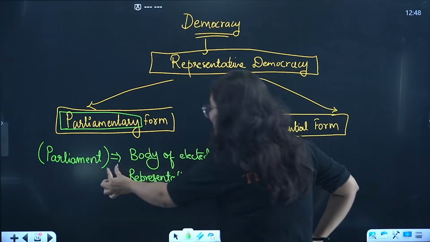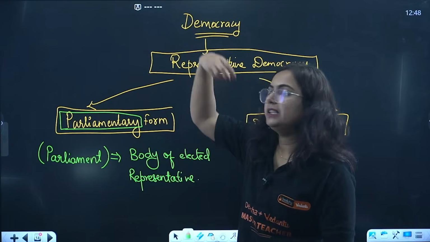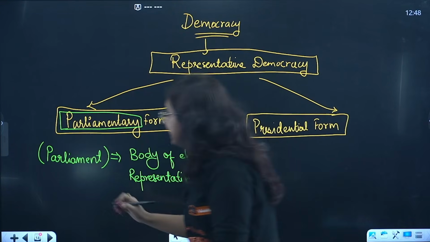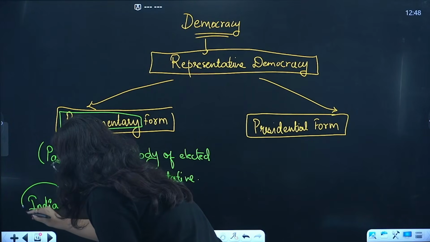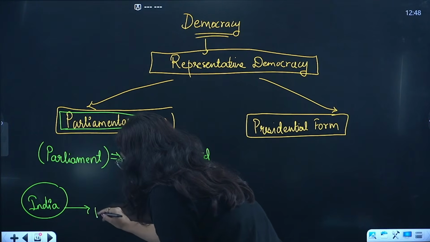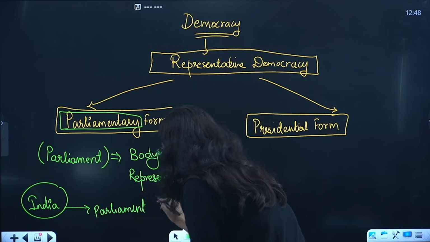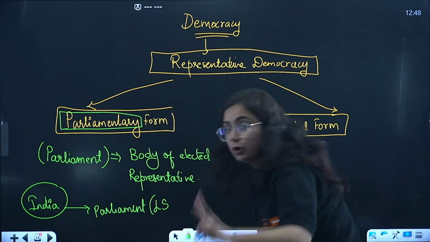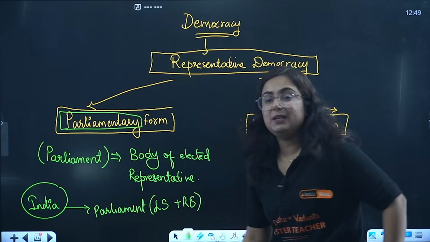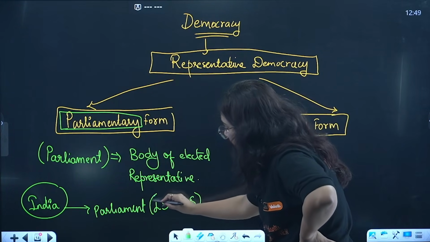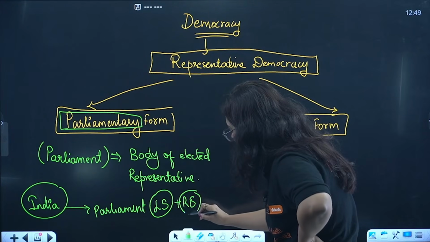So parliament is the body of elected representatives. These elected representatives make the parliament. Let me take you to the case of India. Right, let me take you to the case of India. So we have, bachcha, a parliament in India. Okay, this parliament consists of 2 houses, Lok Sabha plus Rajya Sabha. Okay, Lok Sabha plus Rajya Sabha. Right, in Lok Sabha direct elections happen. However, for the Rajya Sabha, indirect.